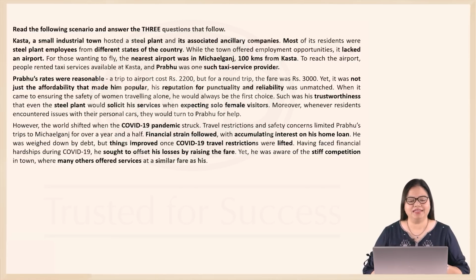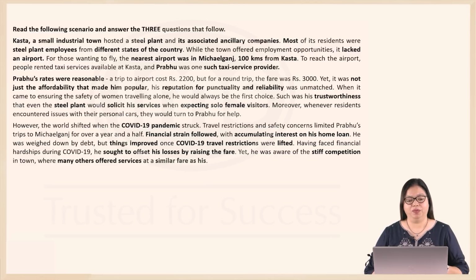Now, Prabhu's rates are said to be reasonable. He charged rupees 2,200 for a one-way trip to the airport, but for a round trip, the fare was 3,000. Yet it was not just the affordability that made him popular. He also had a reputation for punctuality and reliability, and that was unmatched. Nobody else could match that reputation that he had for punctuality and reliability.